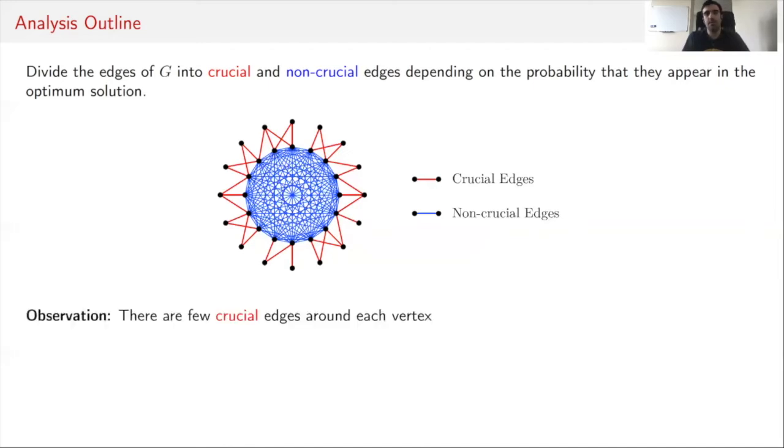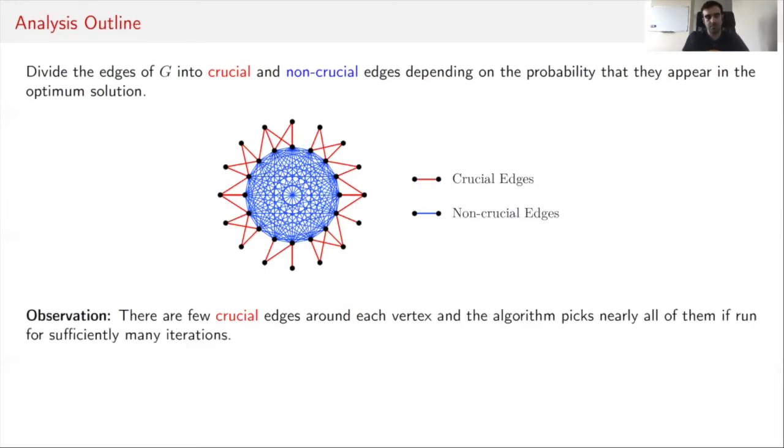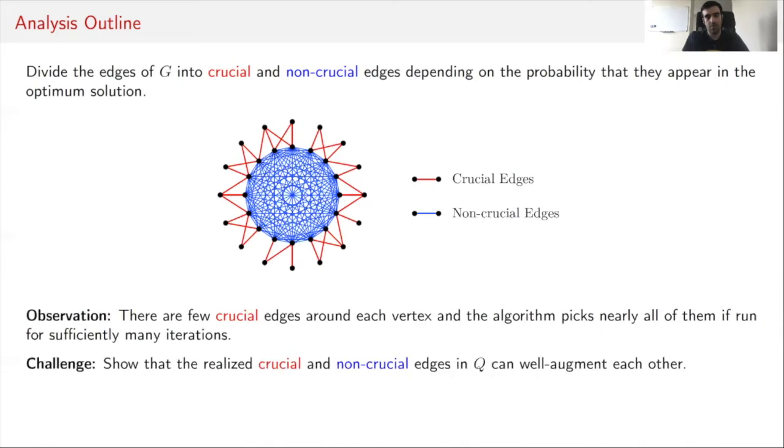An important observation is that there are not so many crucial edges in the graph. All of them have a relatively large probability of appearing in the optimum solution. Therefore, the number of these edges is small. And in fact, if you repeat the Monte Carlo algorithm for enough iterations, then nearly all of these crucial edges would be part of our subgraph Q. So essentially, what we lose in our subgraph Q is a subset of non-crucial edges. And then the challenge in the analysis is to show that the realized crucial and non-crucial edges can augment each other and construct a large matching.